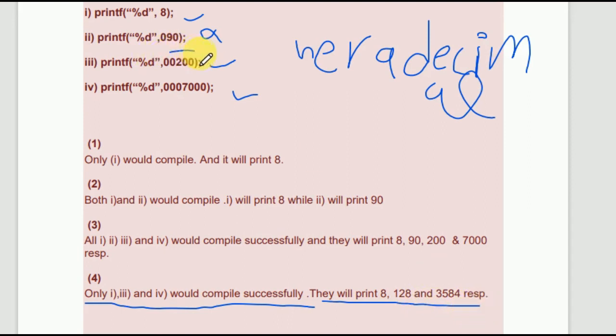This value is in decimal, 128 in decimal, sorry, not binary, in decimal. And this is also in decimal, it is 3584. But this one is not in decimal.